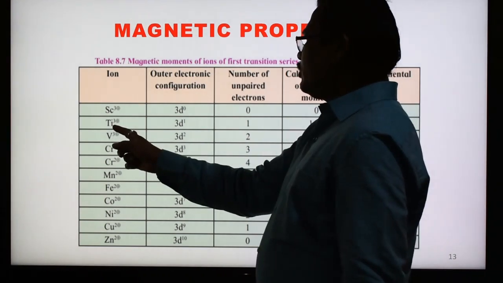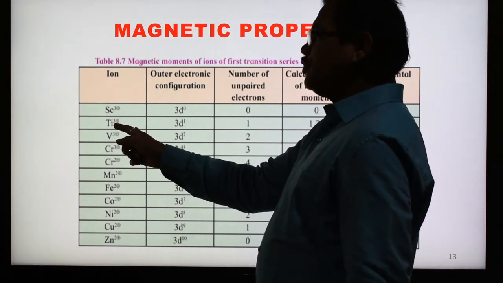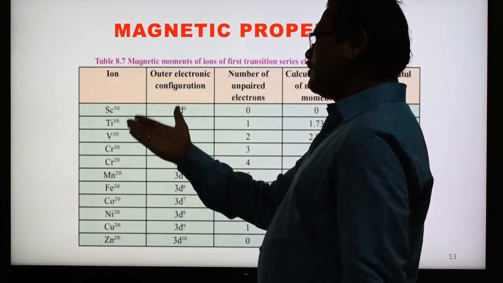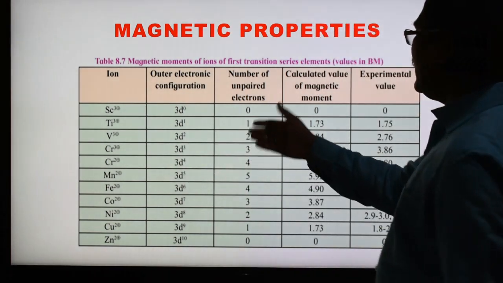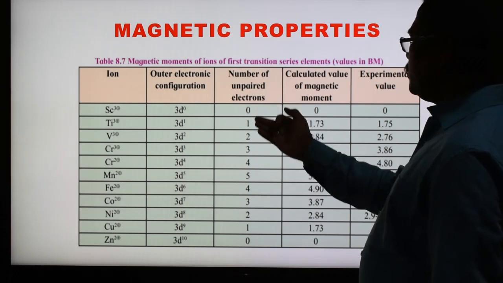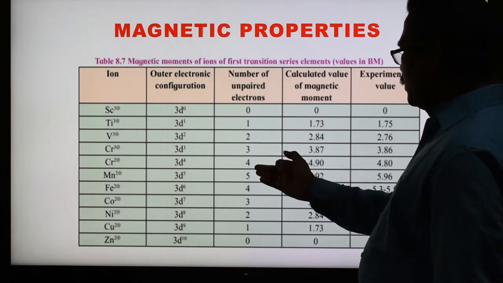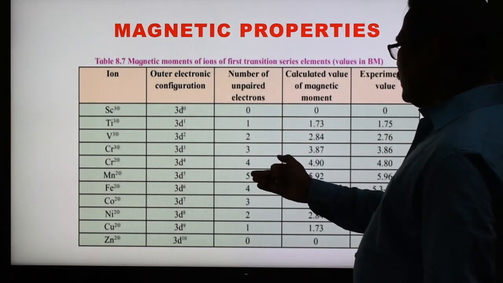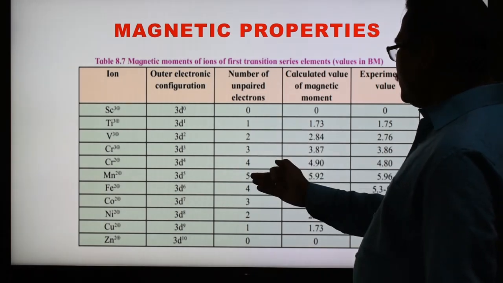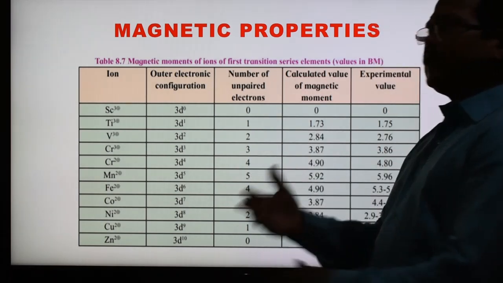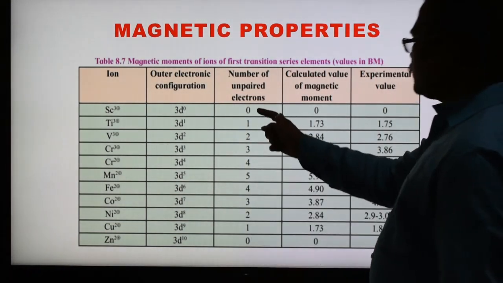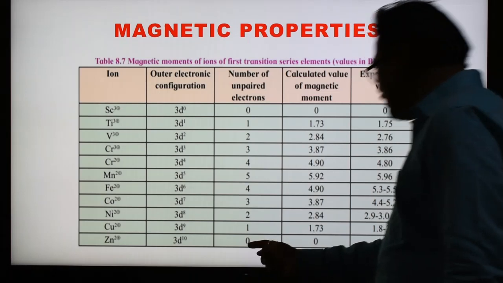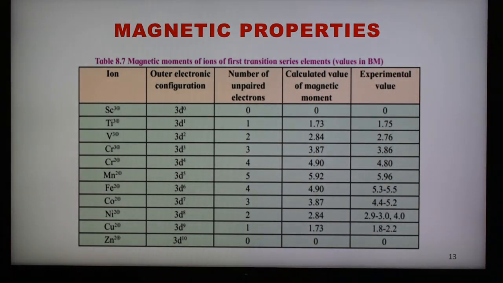In this case, the atomic number is 22, so 3d2, 4s2. All 3 electrons are lost, and 1 electron is left in the d orbital, so 3d1. So the number of unpaired electrons here is 0, in this case 1, in this case 2, 3, 4. Up to manganese it is up to 5, the number of unpaired electrons increases, but after this the pairing of electrons starts taking place, and therefore the number of unpaired electrons decreases. So it starts from 0 to 5 and then decreases to 0. In the case of zinc 2 plus, there are 0 unpaired electrons.